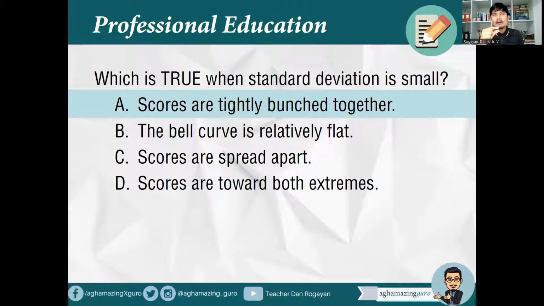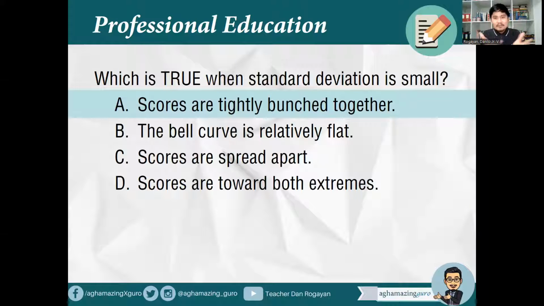So for example, nagpa quarterly exam ka and then you actually get the mean and the standard deviation of all the scores of all the students, and you got a small standard deviation, that means the scores are actually tightly bunched or tightly dispersed from one another. Ibig sabihin, homogeneous, halos magkakapareho yung level of performance o level of learning ng iyong mga estudyante. But pag mataas ang standard deviation, it actually speaks of the heterogeneity of the sample. Heterogeneous yung klase mo, medyo magkakalayo yung performance ng iyong mga estudyante.